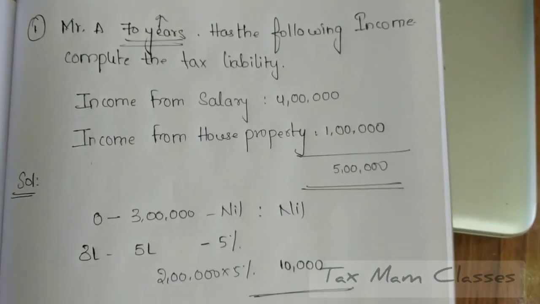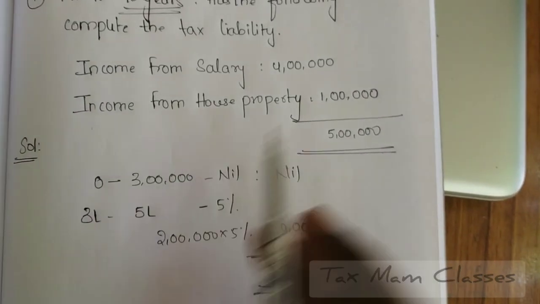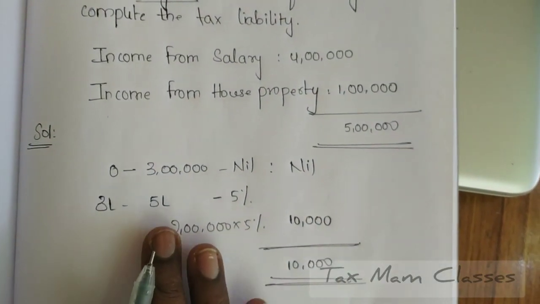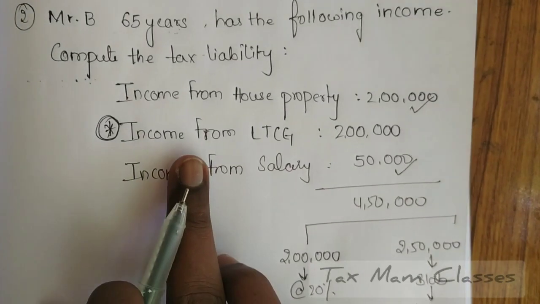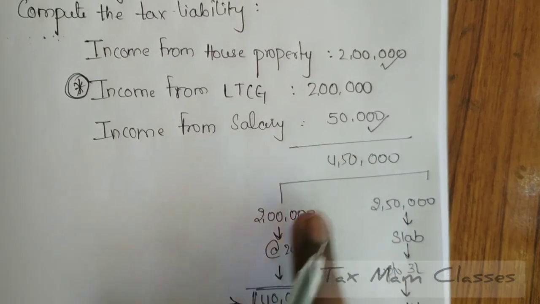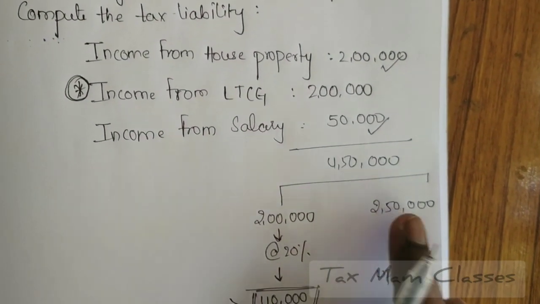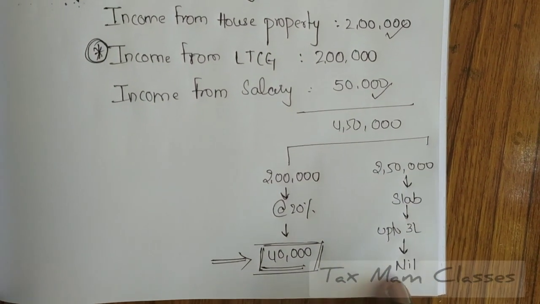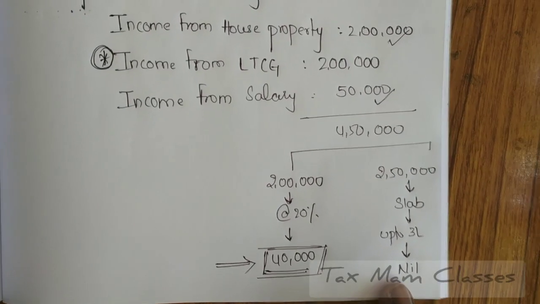and this one will talk about where we don't get any special rate income. The total income we have to total it, and we have to compute the tax liability according to the slab rate directly. Whenever you get any different scenario, that means special rate tax, after totaling the income you have to take that special rate income separately, and after that taking the balance amount, you have to compute it separately. So this is how we have to compute the tax liability in the case of individuals.